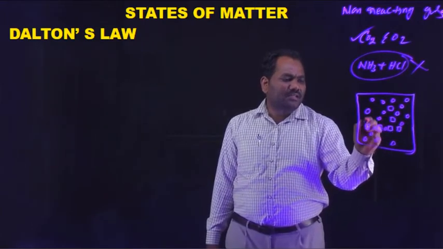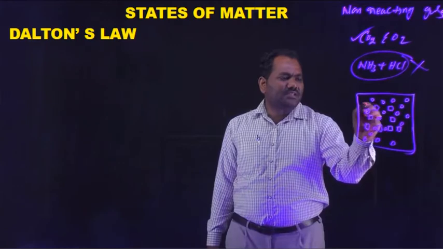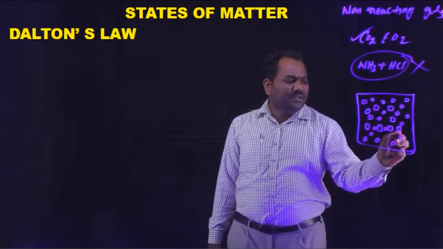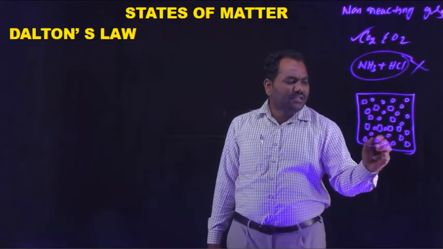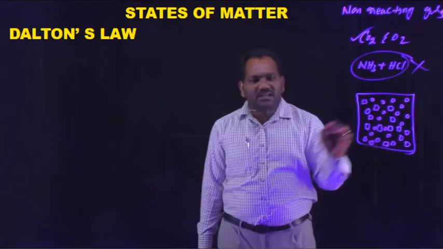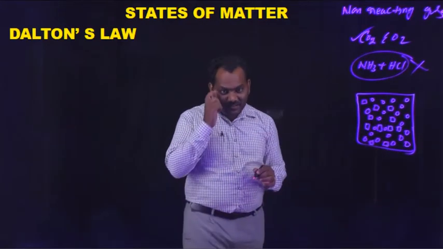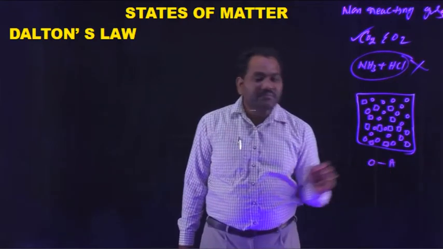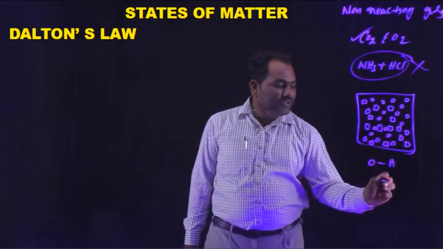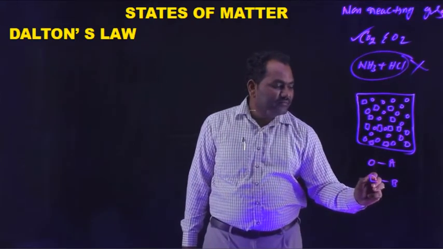Okay, here two types of gas molecules are there. The gas molecule A is represented by the circle and the gas molecule B is represented by the square, like this.